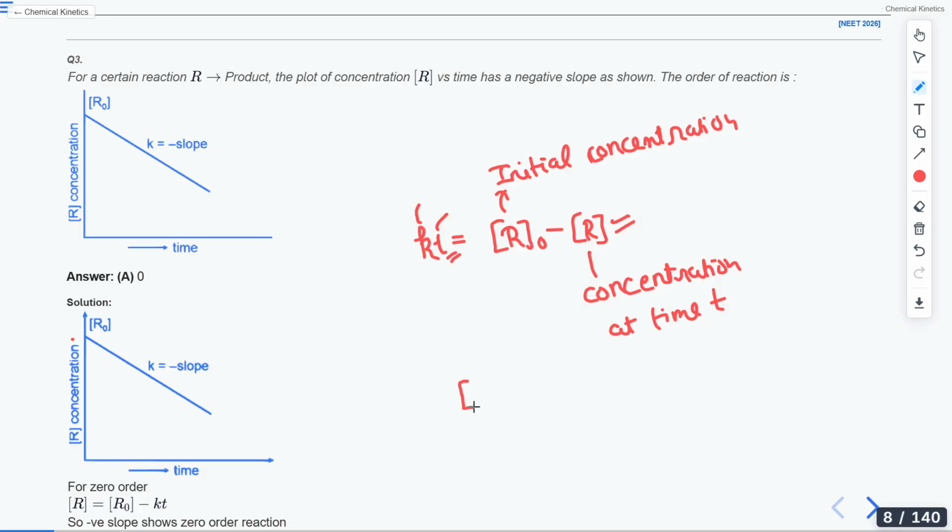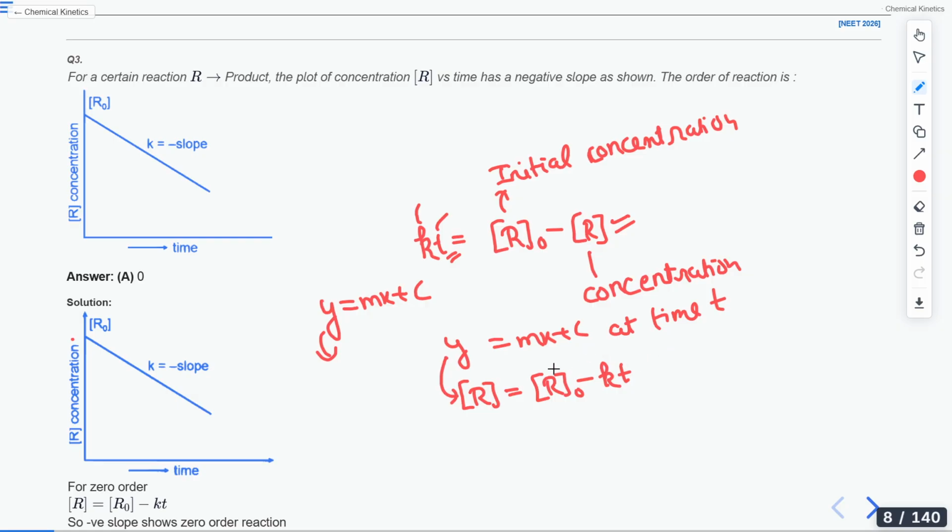Now you rearrange this equation in the form of y equals mx plus c. If I rearrange it, I get R equals R naught minus kt. Here y is R, and c is your constant.